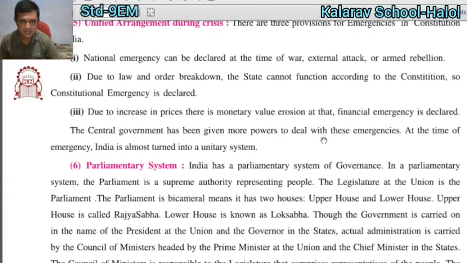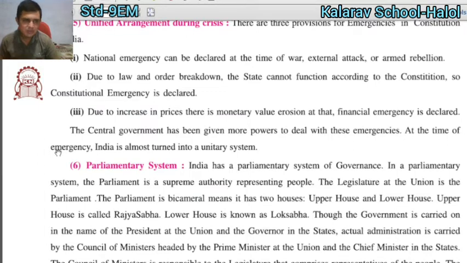Which government has the power to deal with these emergencies? Central government. Which kind of emergency? National emergency. After that constitutional emergency, and number 3 is financial emergency. All these situations are also described here only.